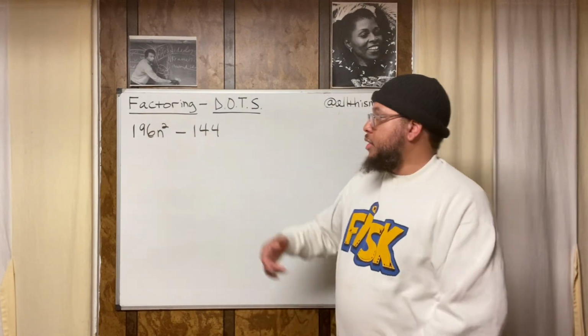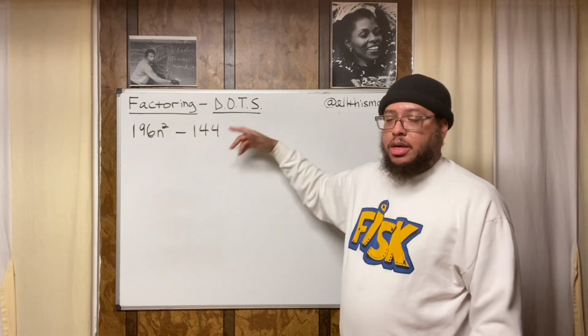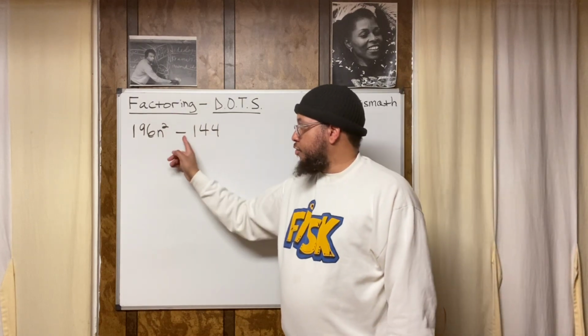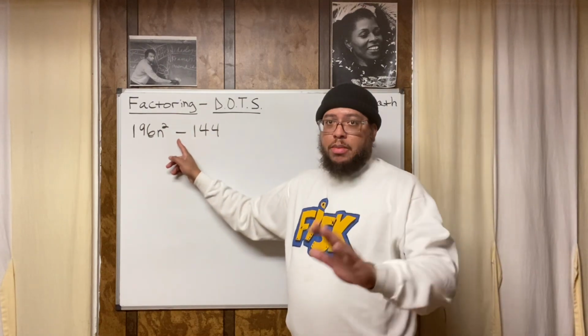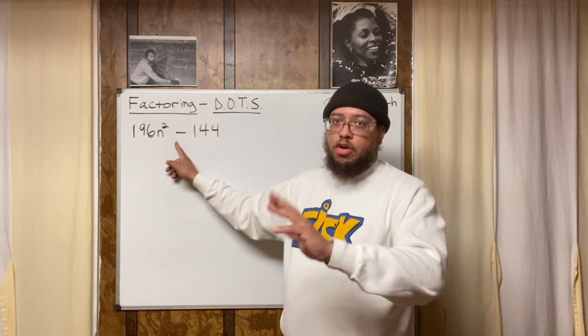So we could jump right into the difference of 2 squares approach, right? DOTS method, I like to call it. Difference of 2 perfect squares, because you got a difference, because of the minus sign. Remember, make sure there's a minus sign there, not a plus sign. If it's a plus sign, it doesn't work. Don't fall for the okie doke.